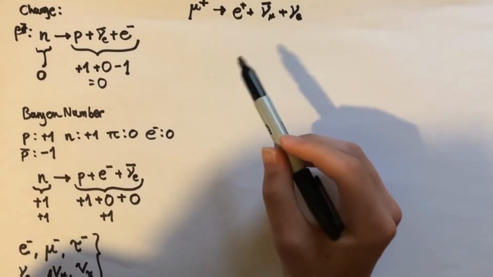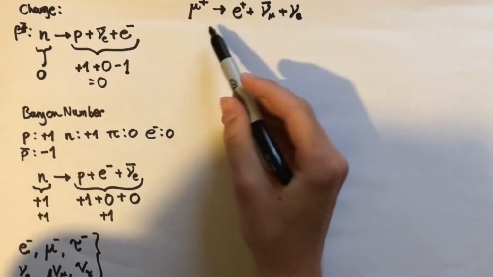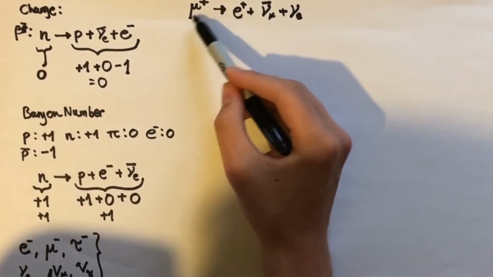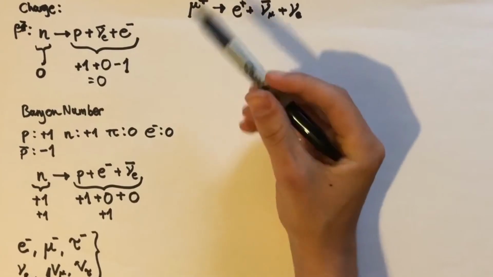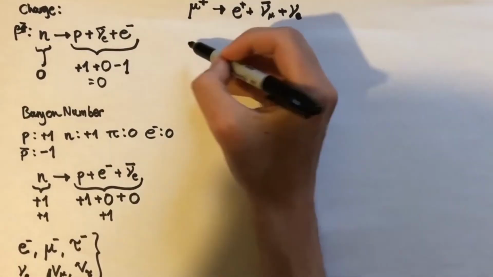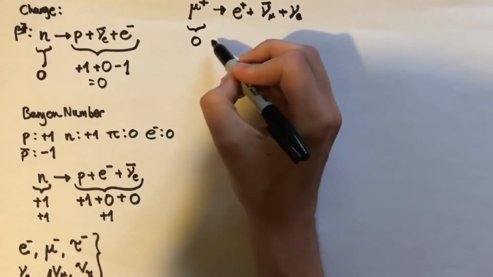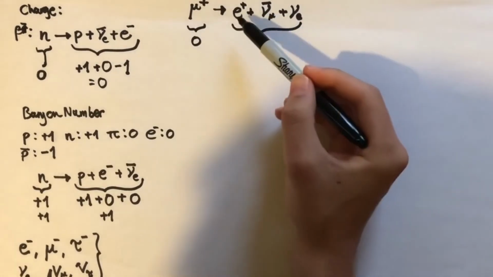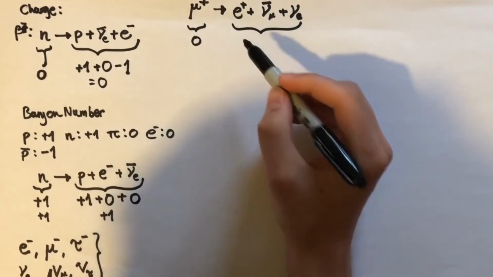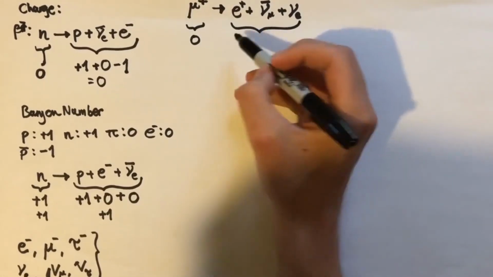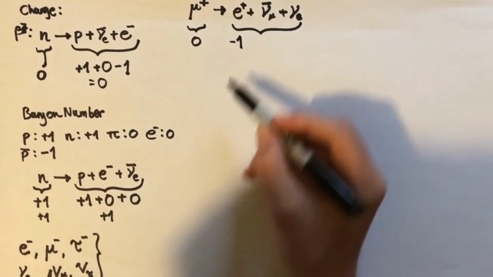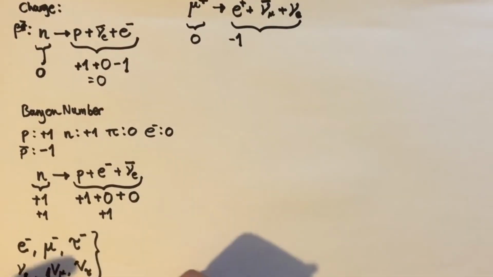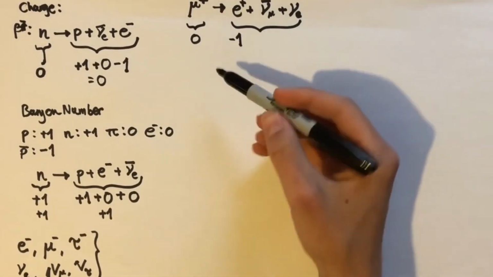Let's start with electron lepton number. What's the electron lepton number of this side of the reaction? Well, this is a positively charged muon, an anti-muon, got nothing to do with electrons, so it's going to be 0. What about this hand side? Well, we've got the positron. Now the positron is an antiparticle, remember, and so it's going to have an electron lepton number of -1. All these guys are normal particles, and therefore their corresponding antiparticles just have the sign reversed.